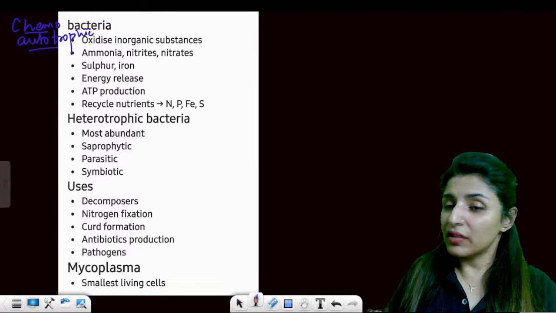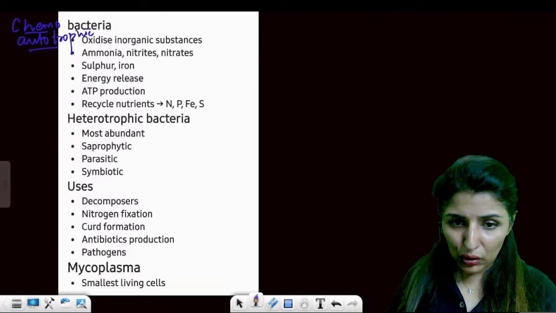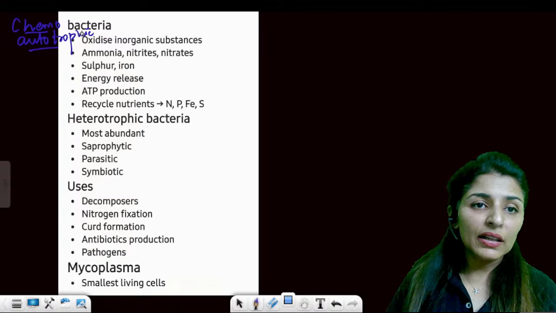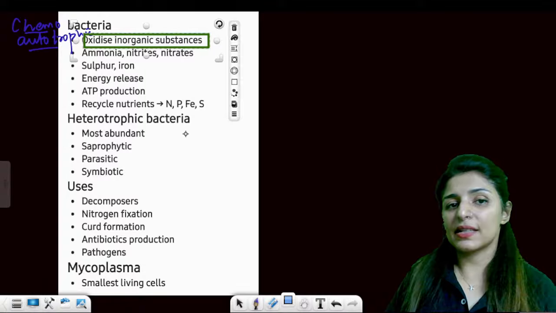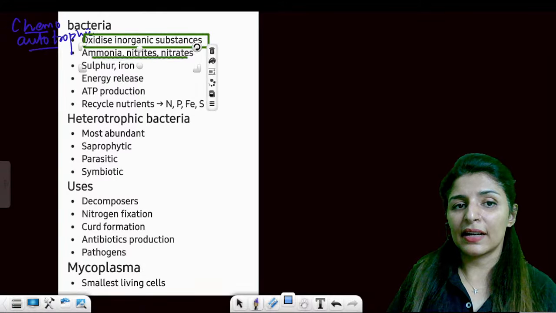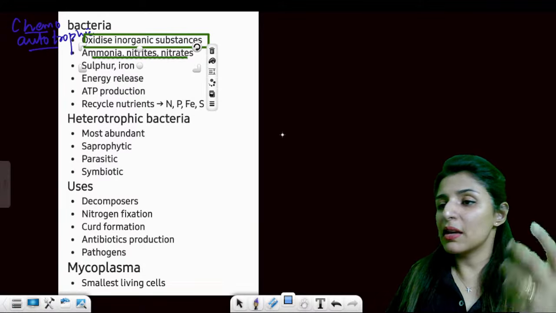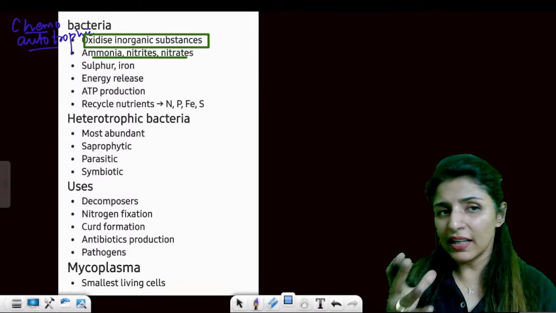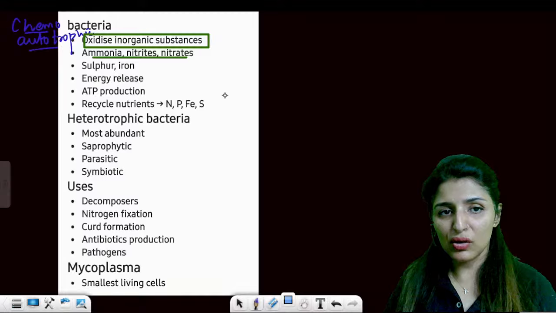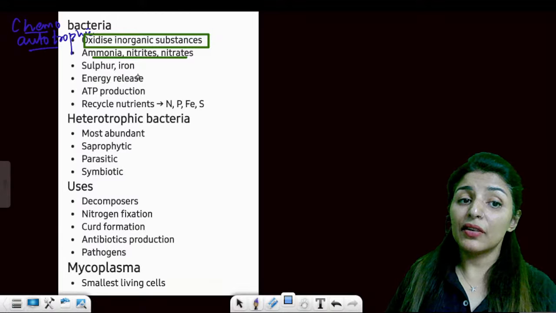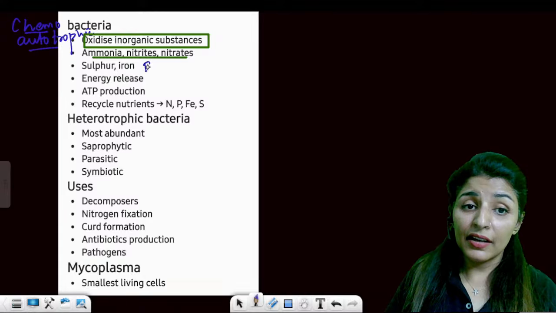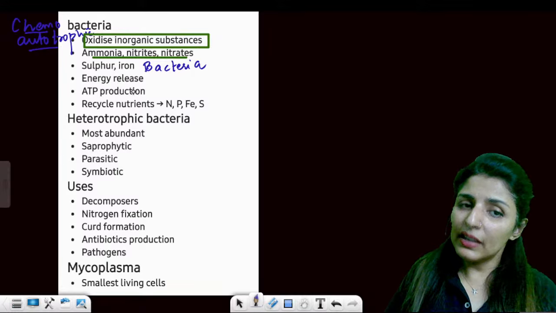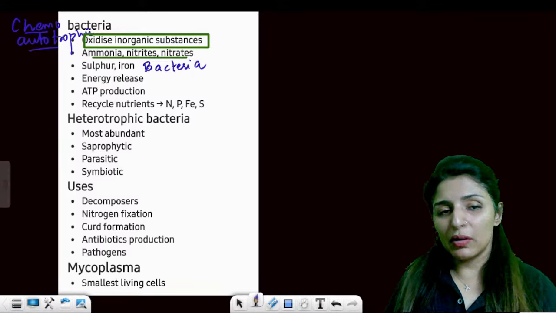Clear? So what are these chemoautotrophic bacteria like? So chemoautotrophs are going to make their own food, that is for sure. But how are they going to make their own food? They're going to oxidize the inorganic substances like ammonia, nitrites, and nitrates. So this is how they make their own food, by oxidizing the inorganic substances. They derive energy to make food from oxidation of these substances. For example, sulfur and iron bacteria are all chemoautotrophic bacteria. Now they release energy and ATP will be produced.